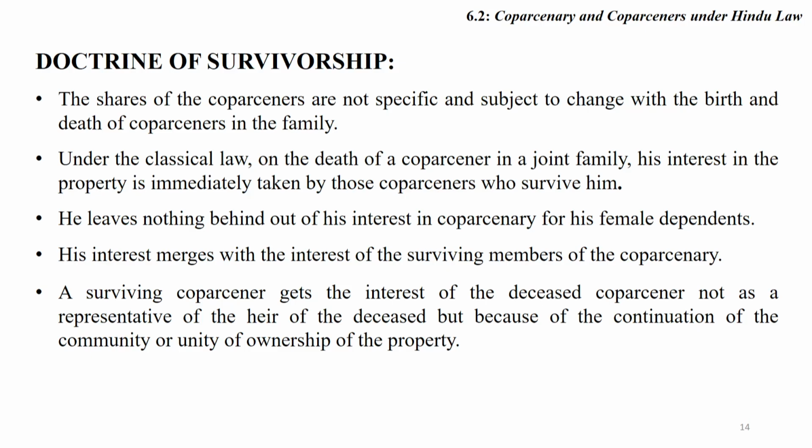His interest merges with the interest of the surviving members of coparcenary. A surviving coparcener gets the interest of the deceased coparcener not as a representative or heir of the deceased, but because of the continuation of the community or unity of ownership of the property.